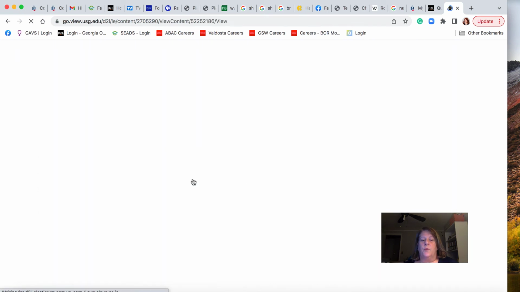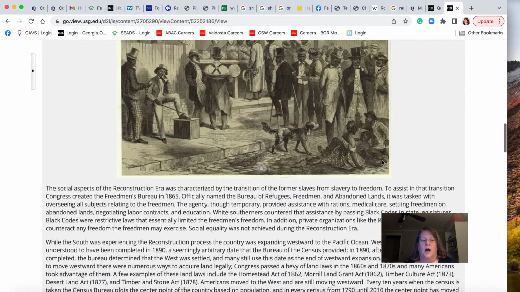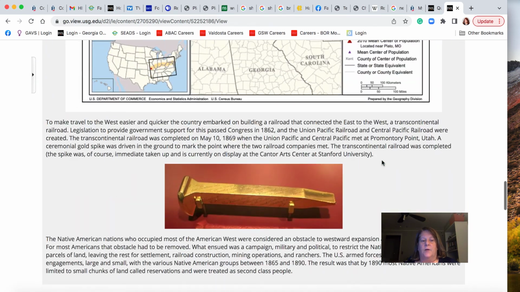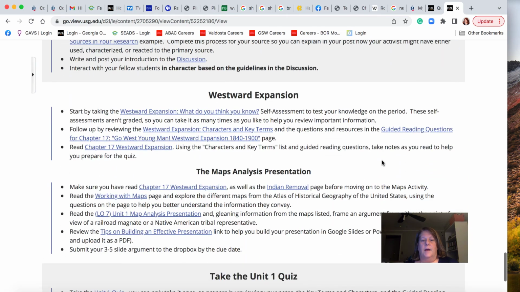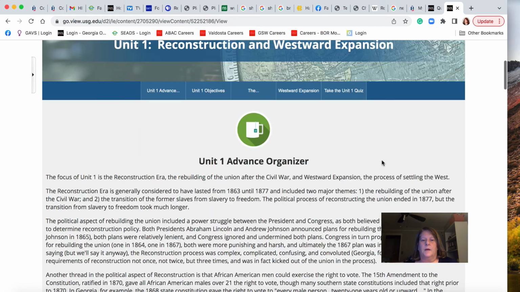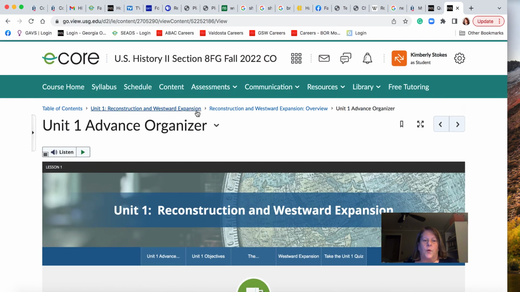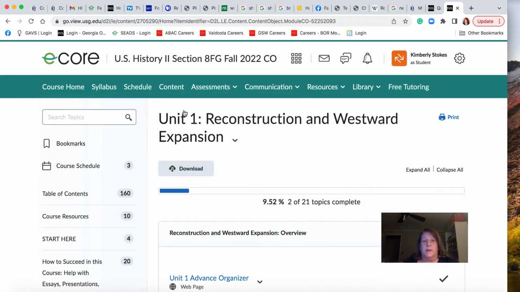And with your Unit 1 Advanced Organizer, this is where you will find what you're supposed to be looking at, what you're supposed to be reading, and whatnot. Okay? So as we move through the course, you will encounter each unit week to week. I'm going to help you stay on track by posting an announcement, a video announcement each week.